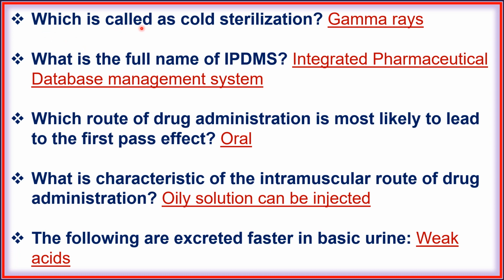Next, which is called as cold sterilization, that is gamma rays. Next, what is the full name of IPDMS, Integrated Pharmaceutical Database Management System? Next, which route of drug administration is most likely to lead to the first pass effect, that is oral? Next, what is characteristic of the intramuscular route of drug administration? Oily solution can be injected. Next, the following are excreted faster in basic urine, weak acids.